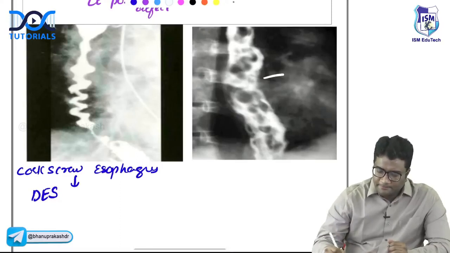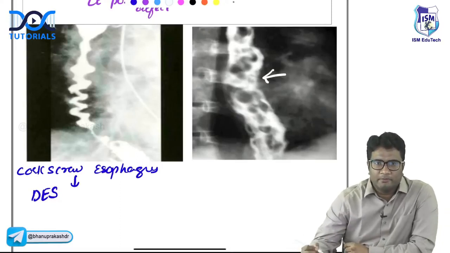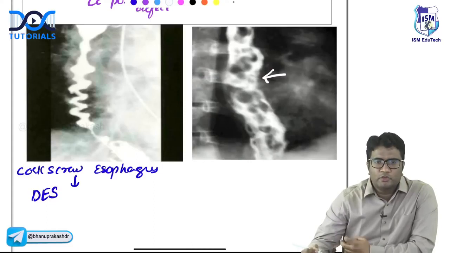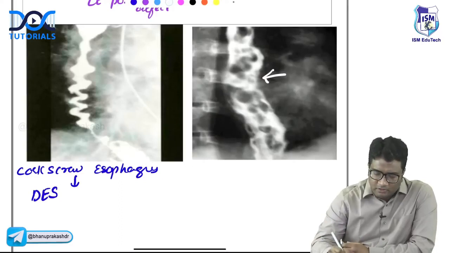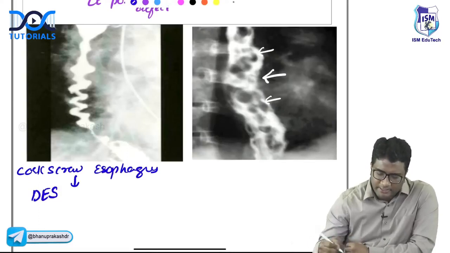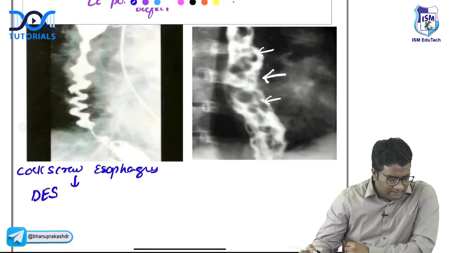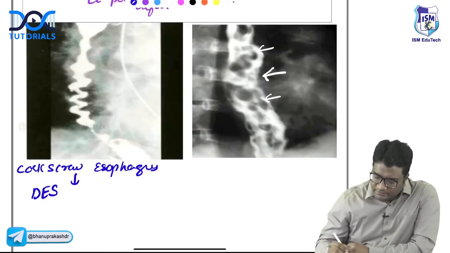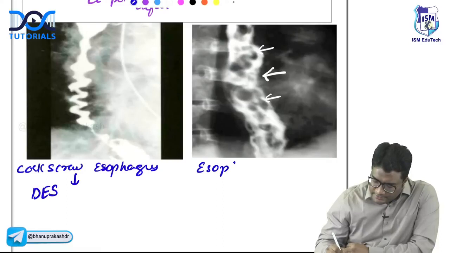What about this image, guys? What do you think is this image showing you on a barium swallow? Anybody? This fourth image? Can you try this? A barium swallow image showing serpiginous filling defects, right? Worm-like filling defects. Can you see all of these filling defects on a barium swallow? People are saying cancer esophagus. I don't know why you are saying cancer esophagus, right? Not cancer esophagus. This serpiginous filling defect is esophageal varices.